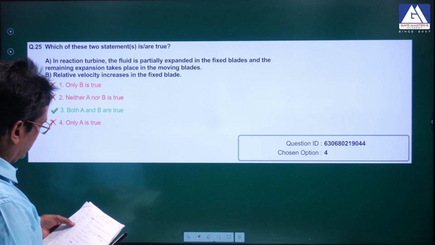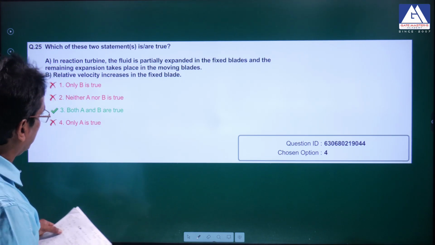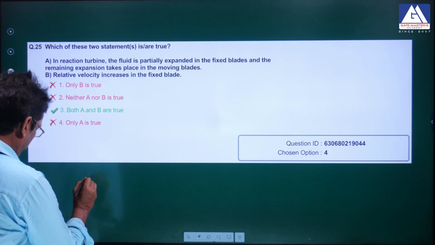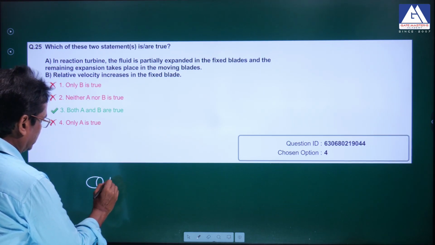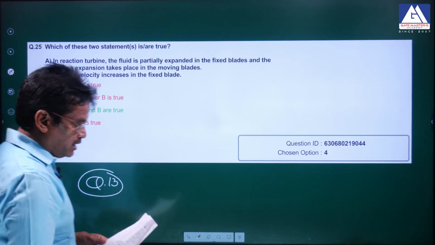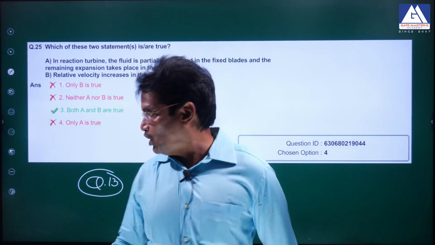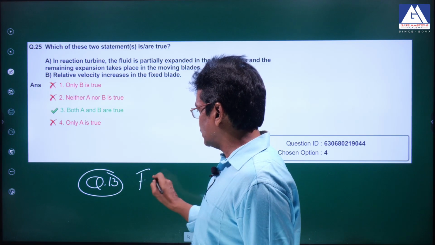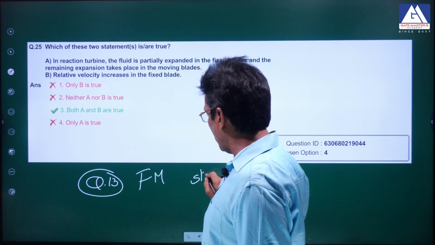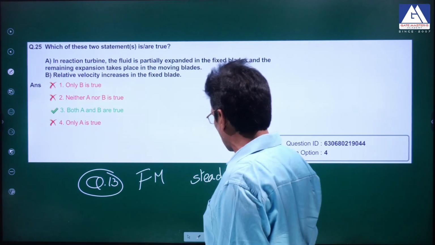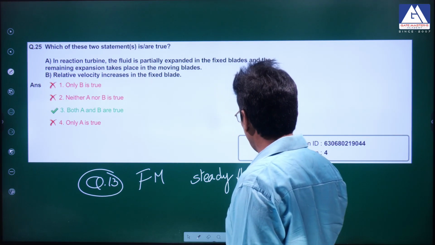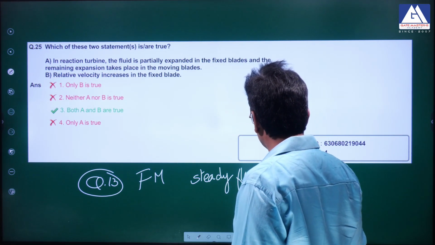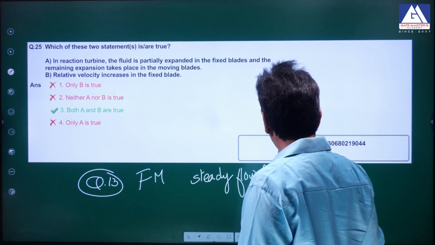Yes, there is one more question, that is 13. Before question number 25, there is question number 13. Definitely challenge this, question number 13 in fluid mechanics. He is talking about steady flow and uniform flow. Both the statements are wrong. Steady flow and uniform flow.